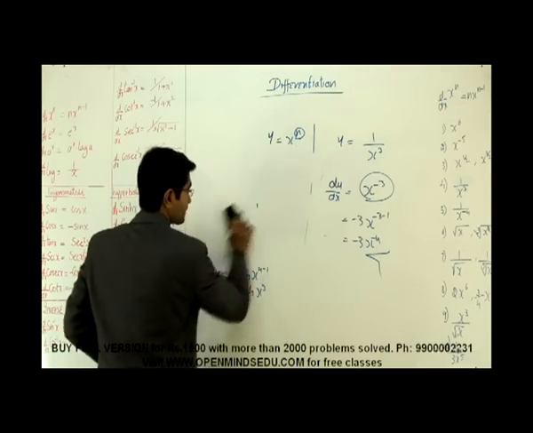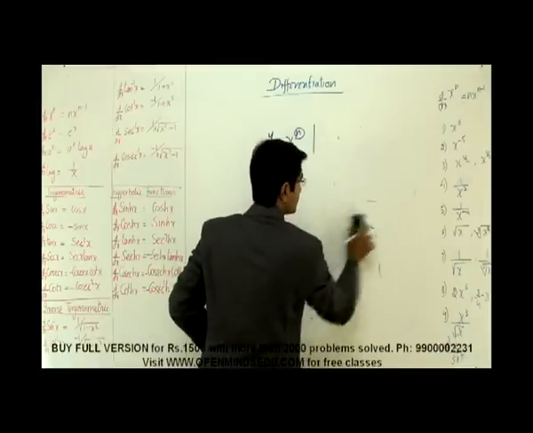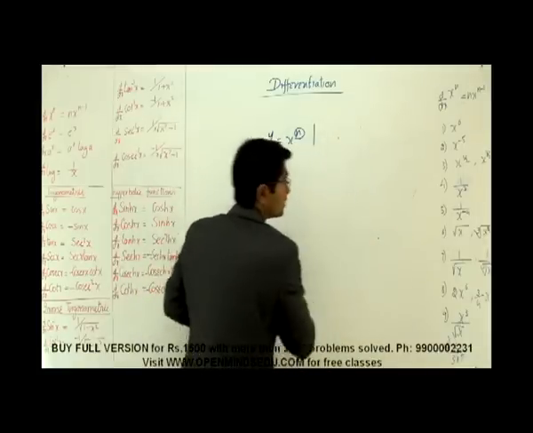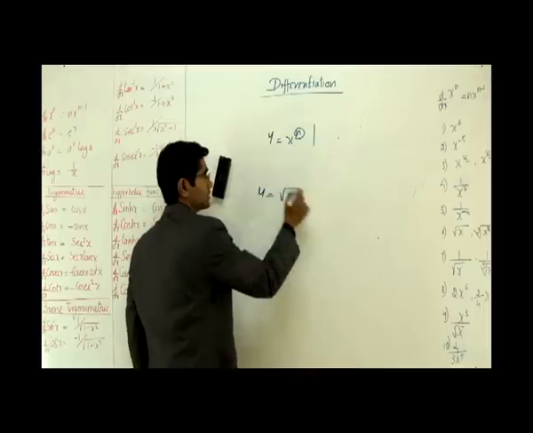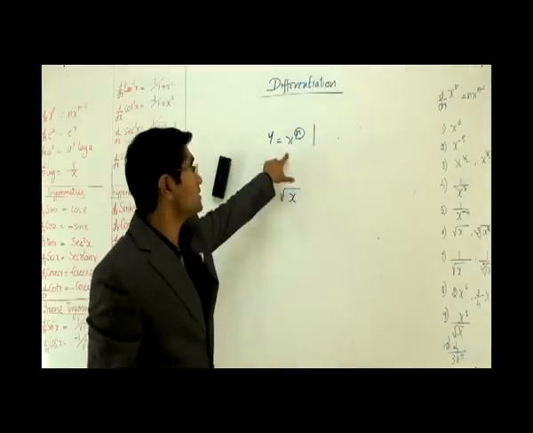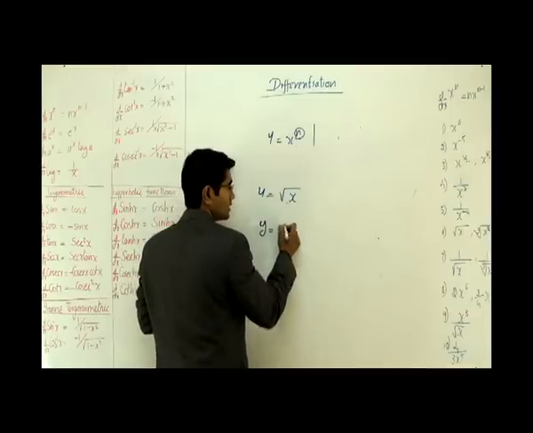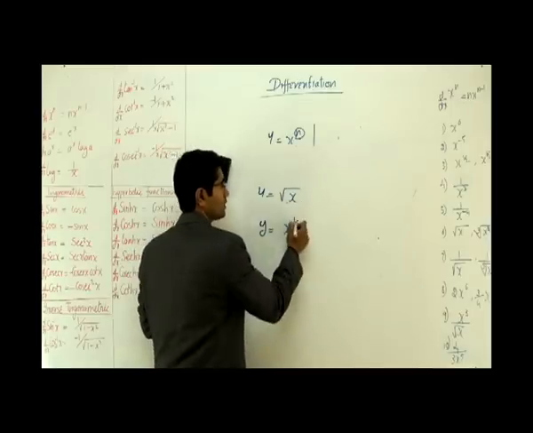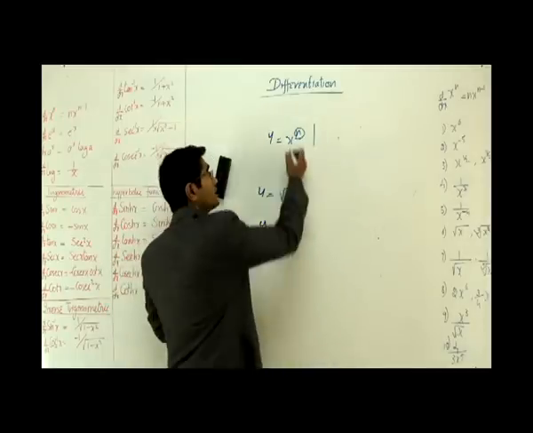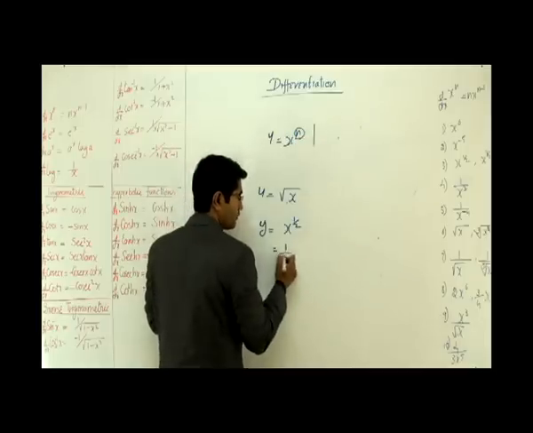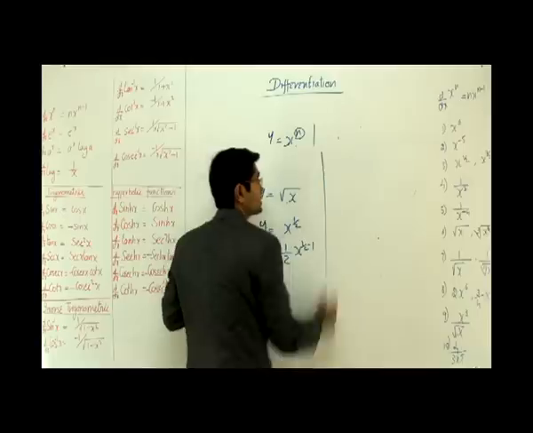What's over the next question? Let me erase this. The next question says y is equal to root of x. Now, this guy definitely doesn't look like this, right? Now, what should I do? I should convert this into index form. It goes like y is x to the power half. Now, this can be differentiated because it looks like y is equal to x to the power n. Again, the same formula, half into x to the power half minus 1. That is it.